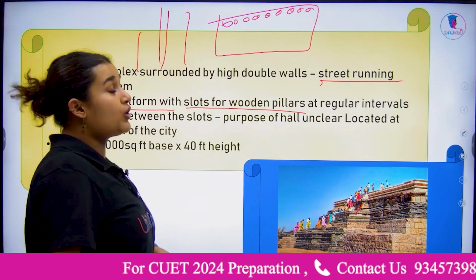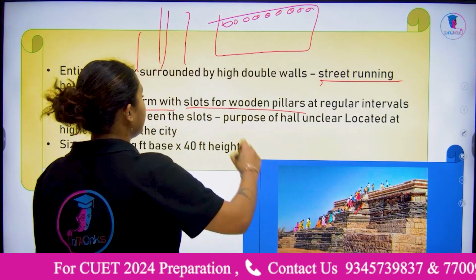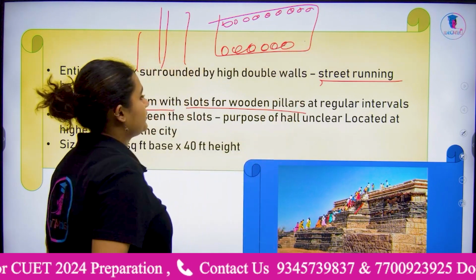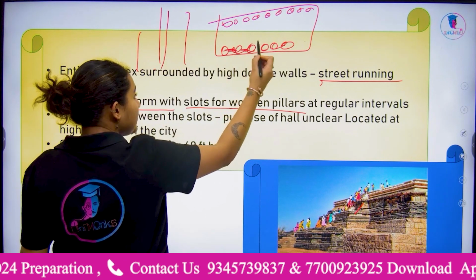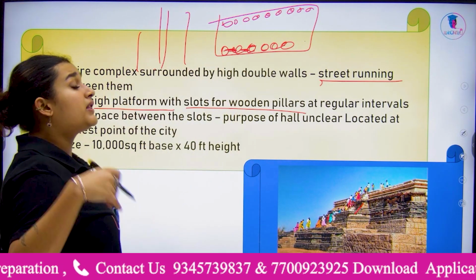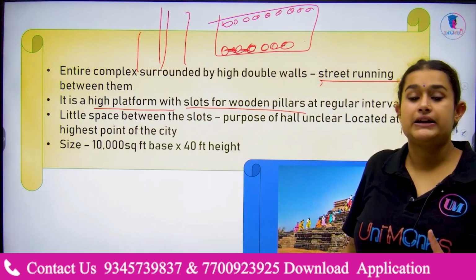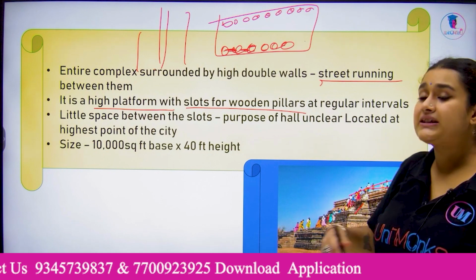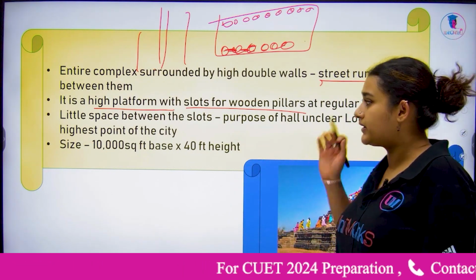So archaeologists have assumed that there were wooden pillars standing in these little slots. There is very little space between these slots, and therefore the purpose of this upper area remains unclear.